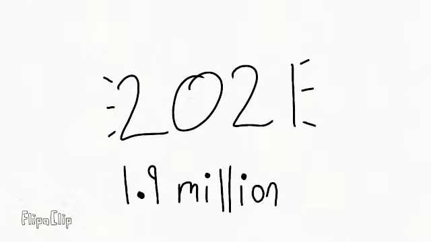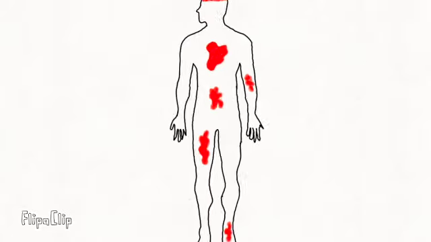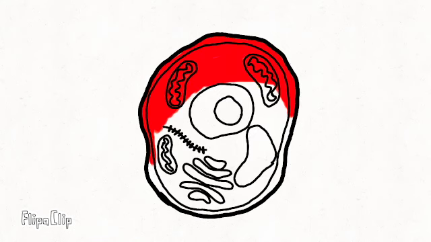In 2021, nearly 1.9 million people were diagnosed with cancer. Cancer is a disease that can happen anywhere in the body and begins at a cellular level. But how does cancer happen? All cancer cells begin on a molecular level, when DNA becomes mutated and normal cells become carcinogenic, or cancer cells.